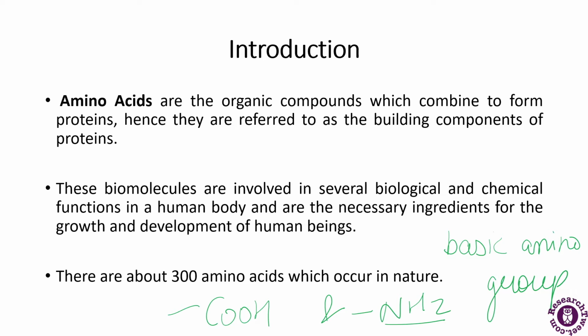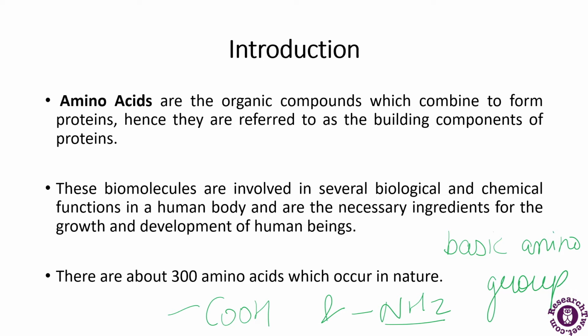So both the peptides and the proteins, they are long chains of amino acids, and altogether there are 20 amino acids which are involved in the construction of the proteins.